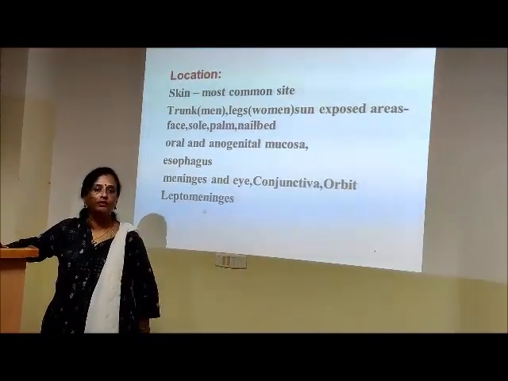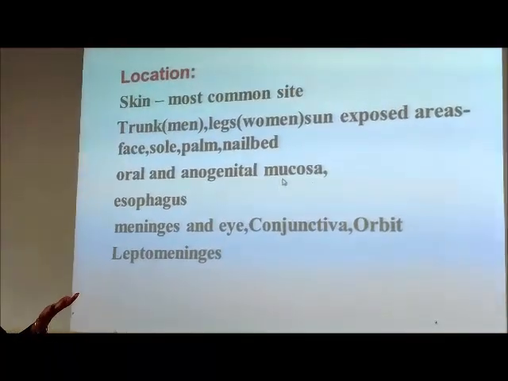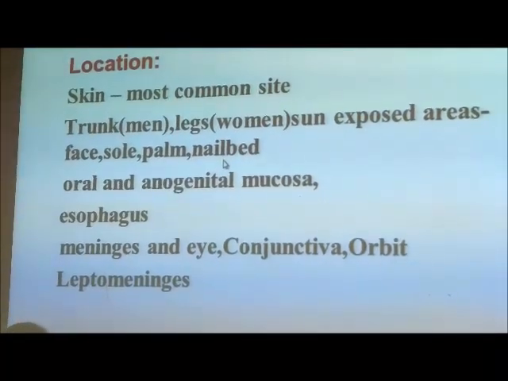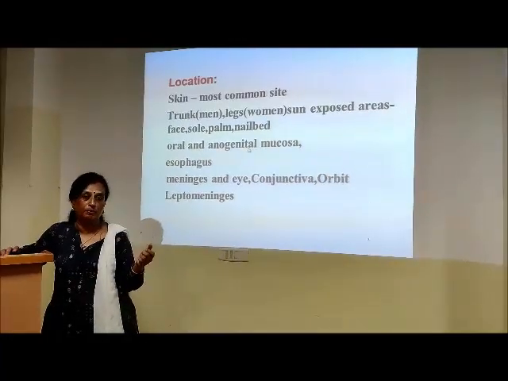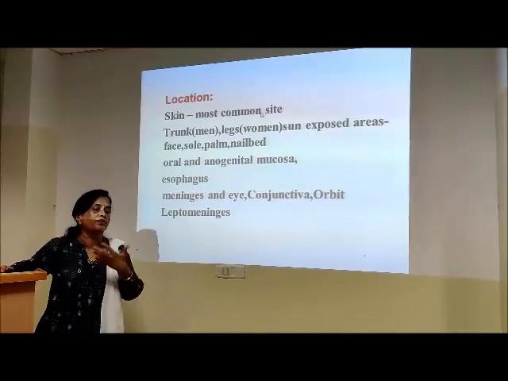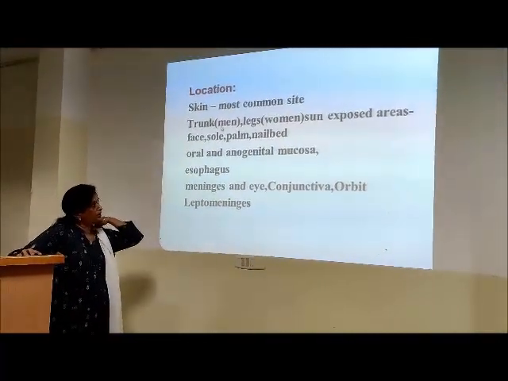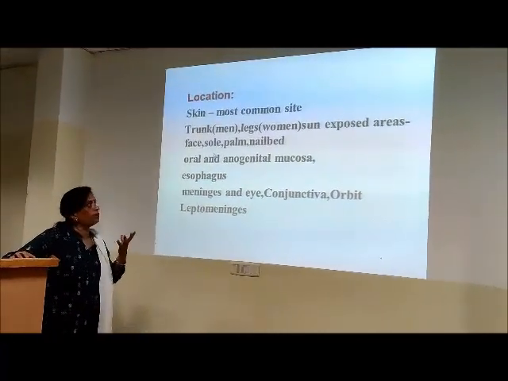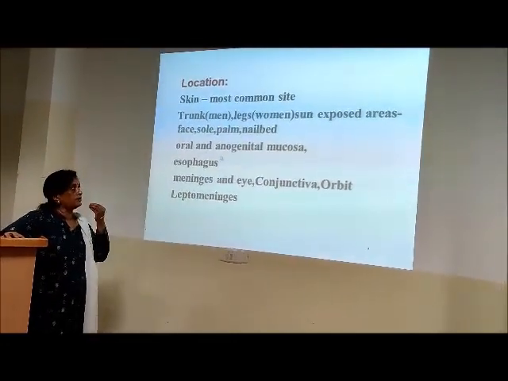What are the common sites then? Skin. So where in the skin? Sun exposed areas. So who are prone? It is the white people who are prone to this. The area of the body which is exposed to sun: trunk in men, legs in women. Then other areas: face, sole, palm, nail bed. Remember nail bed also. Then oral and anogenital mucosa.